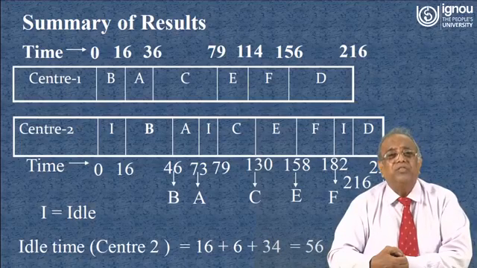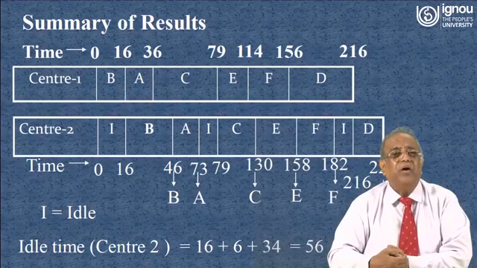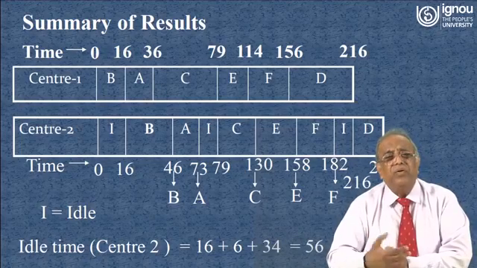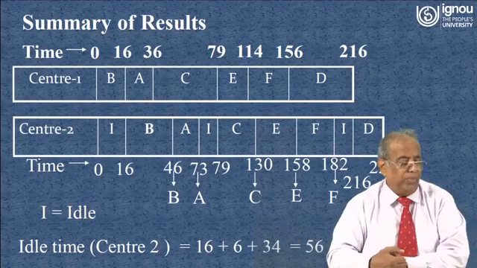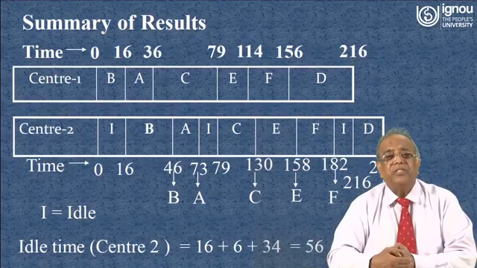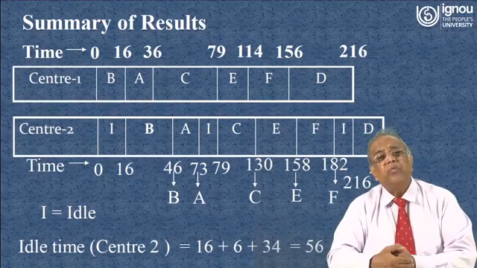Now job B will be completing after 16 hours at work center 2, and like that you can find out that the total idle time will be 16 plus 6 plus 34, that is 56 hours,